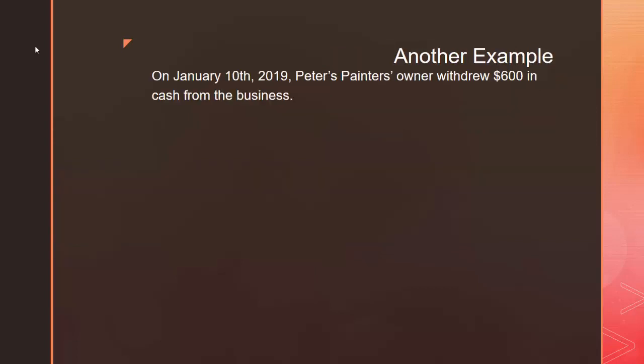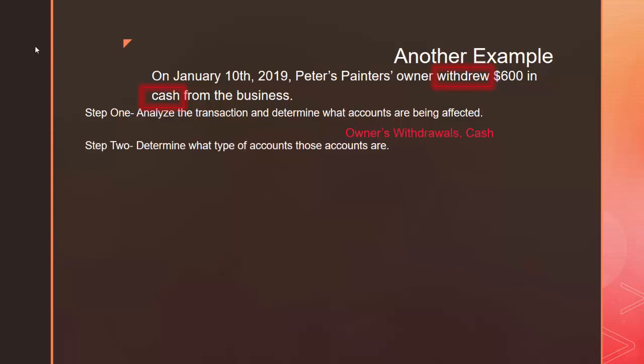One more example. On January 10th, 2019, Peter's Painters owner, who I presume is named Peter, is going to withdraw $600 in cash from the business. This is a little different, but we are going to analyze the transaction and determine what accounts are being affected. In this case, what is happening? The owner, Peter, is withdrawing money, and if he's withdrawing money from the business, the cash account is going to decrease. So the two accounts being affected are owner's withdrawals and cash.